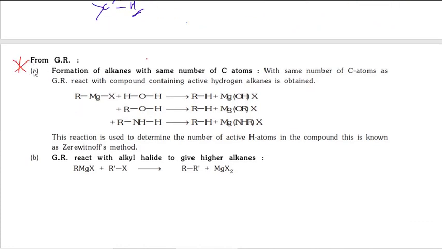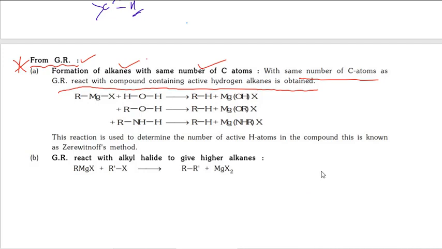Next, from Grignard reagent. The advantage of Grignard reagent is that we can prepare alkanes with the same number of carbon atoms. When a Grignard reagent reacts with compounds containing active hydrogen, an alkane is obtained. Where do we find active hydrogen?